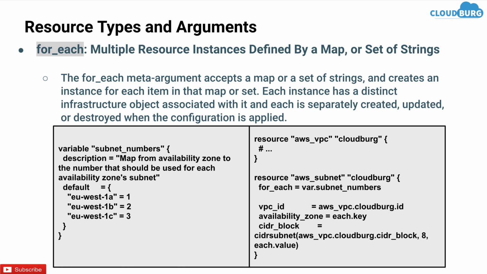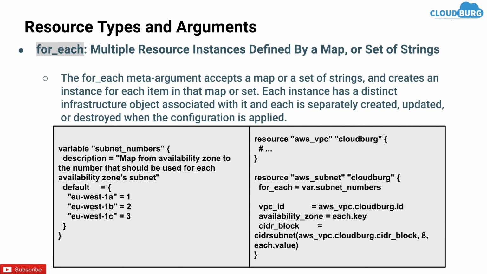So here I can use the variable subnet_numbers. I have defined for_each as var.subnet_numbers, and then I am using availability zone as each.key. So here the key is 1, 2, 3 and each.value means the values which we have provided, like EU West 1A, EU West 1B and EU West 1C. So we don't need to define again and again for a single availability zone. We can just use for_each and it will pick all the variables in subnet_numbers one by one using the keys 1, 2 and 3.